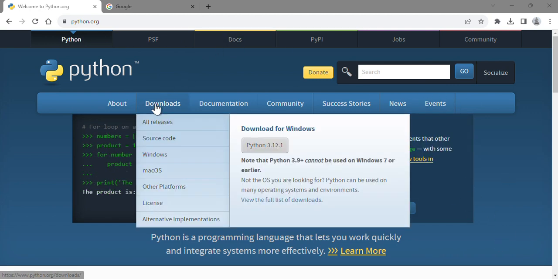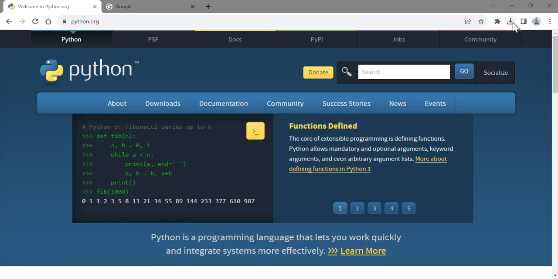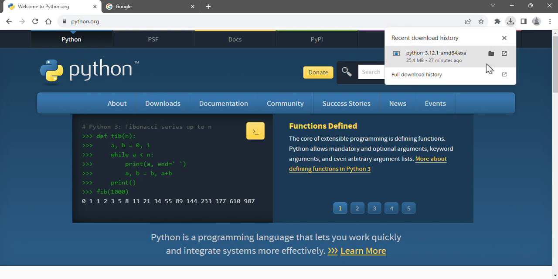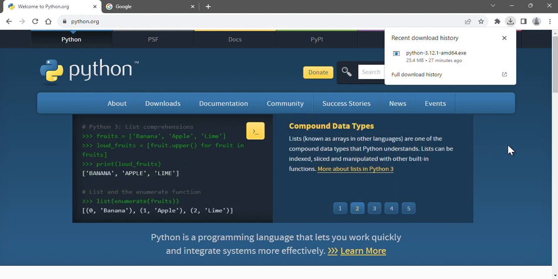And then you need to click on download, or you can see over here multiple options, whatever operating system you are using, whether it is Windows, macOS, or Linux, right? You need to select that and click on this version. It will be the latest version. Once you hit download, the exe file will get downloaded. You can check it in your downloads folder, right? It will appear here, and once you double-click it, it will begin the installation process.